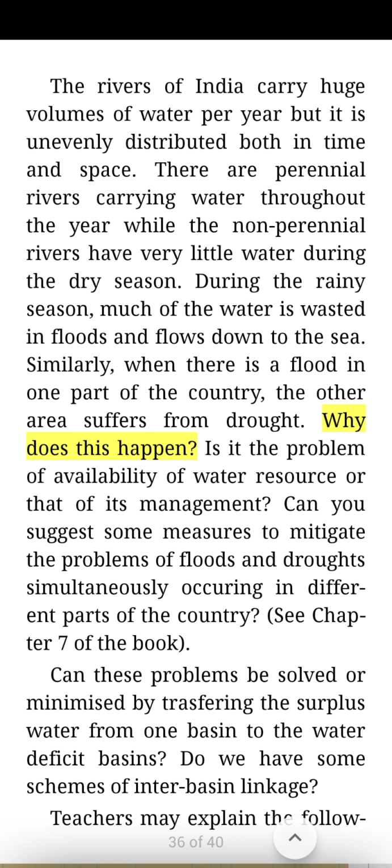Why does this happen? Is it the problem of availability of water resource or that of its management? Can you suggest some measures to mitigate the problems of floods and droughts simultaneously occurring in different parts of the country? See Chapter 7 of the book. Can these problems be solved or minimized by transferring the surplus water from one basin to the water deficit basins? Do we have some schemes of inter-basin linkage?